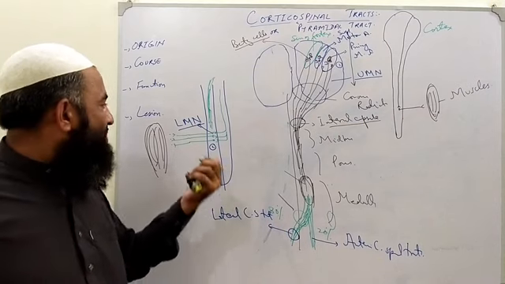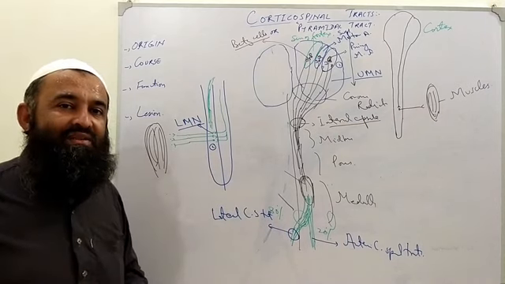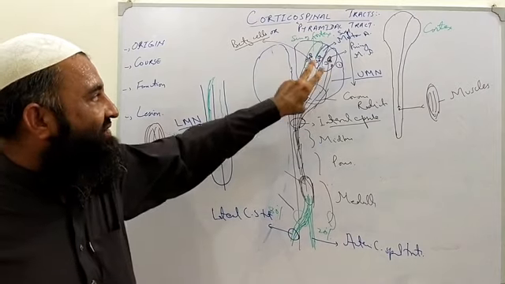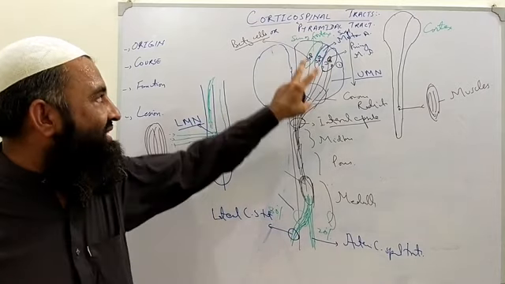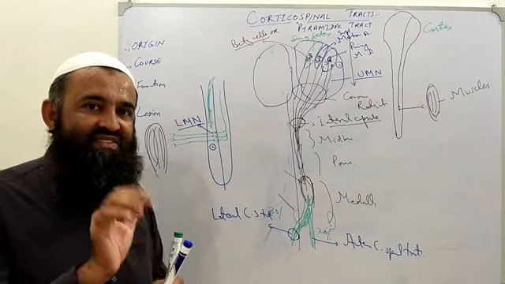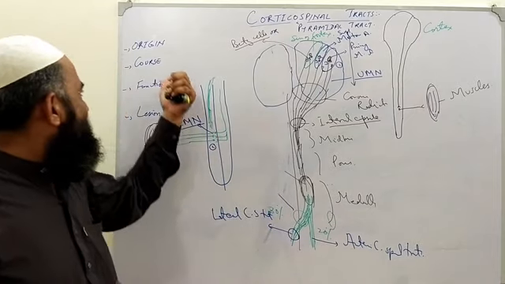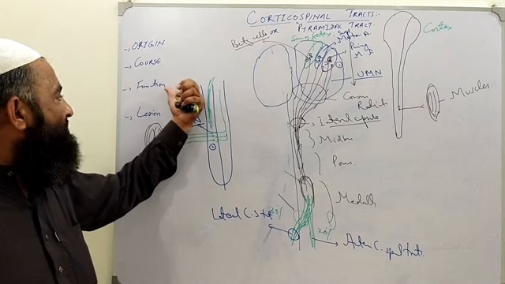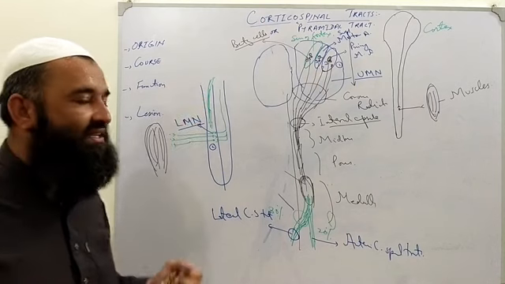Then what does it do? Ultimately it supplies skeletal muscle. It originates mainly from the primary motor area and secondary motor area, so this is concerned with motor activity. We have done the origin and course of this tract, now the function. What will be its function?